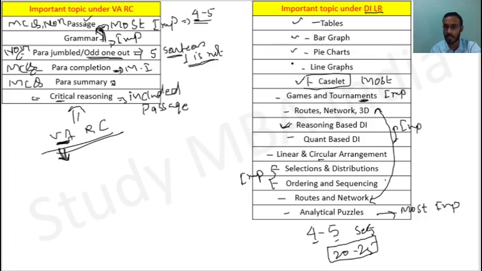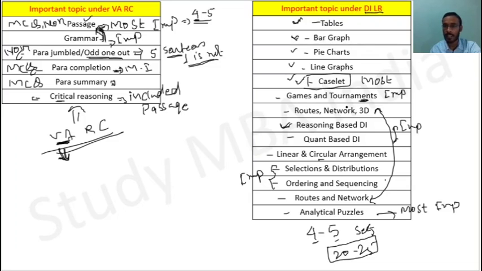That's why I'm saying try to learn each and every topic, but because the time is short, if you do not have that much time and have not learned all these topics, then try to focus on these most important topics only, right? Because in less than 60 days you can improve these topics and score well in the DILR sections, right?